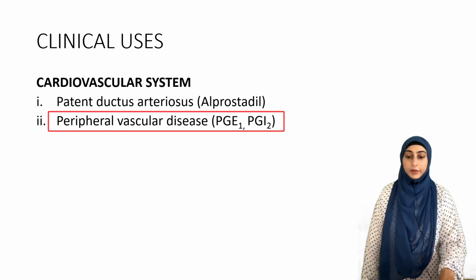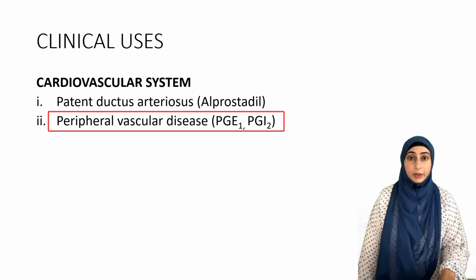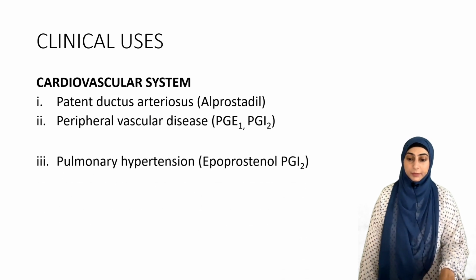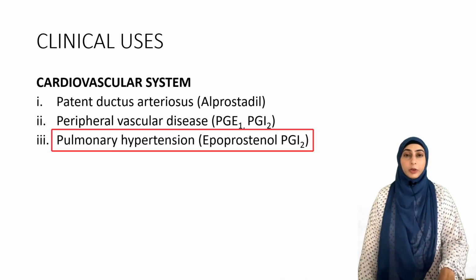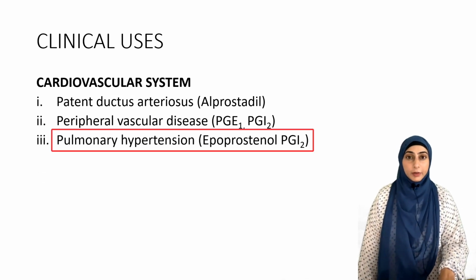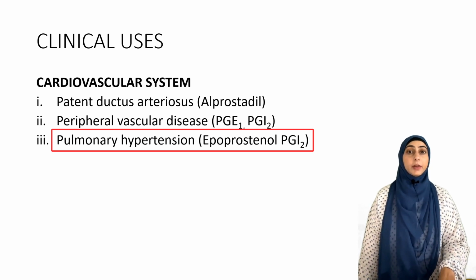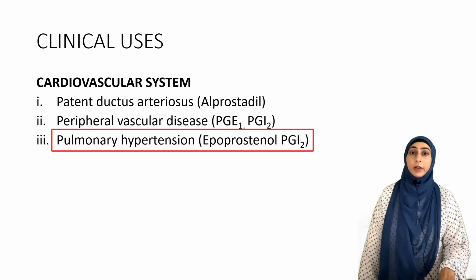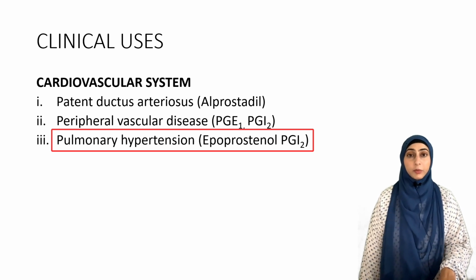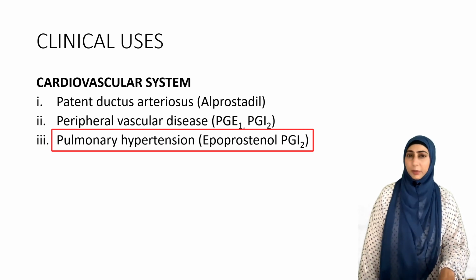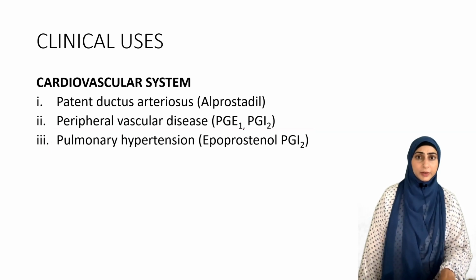Peripheral vascular diseases में vasodilation के लिए we can give prostaglandin E1 and I2, and this is currently under clinical trials. एपोप्रोस्टिनॉल प्रोस्टासाइक्लिन की डेरिवेटिव है. प्रोस्टासाइक्लिन PGI2 को कहते हैं. इसकी सिंथेटिक डेरिवेटिव है एपोप्रोस्टिनॉल, which is successfully used in the treatment of pulmonary hypertension, और ये बहुत इंपॉर्टेंट MCQ है, पूछा जाता है अक्सर.